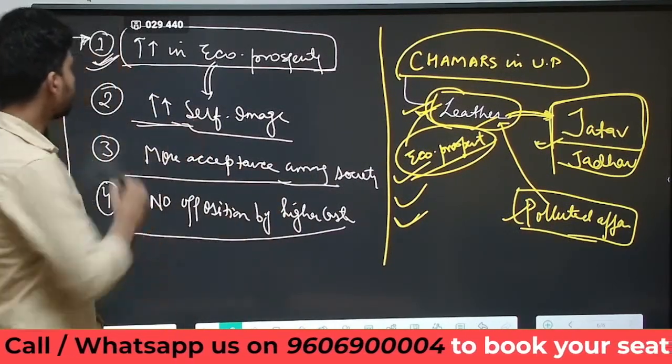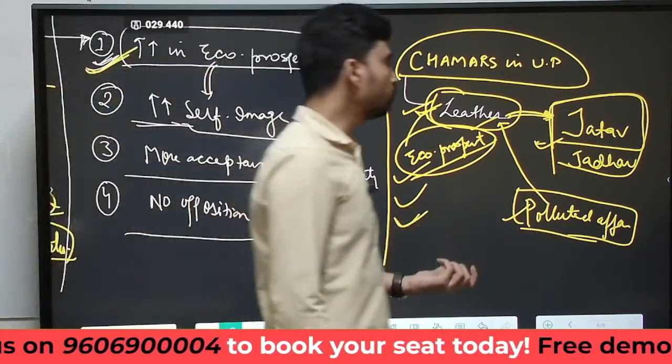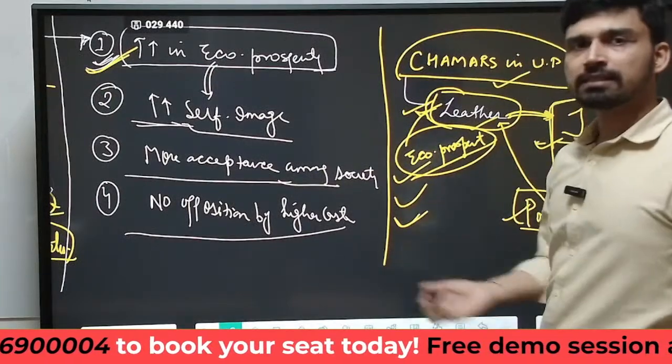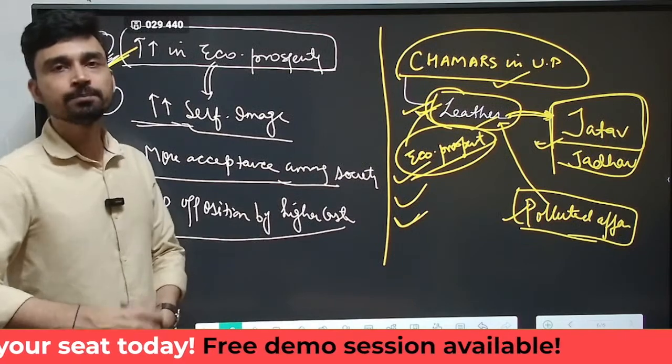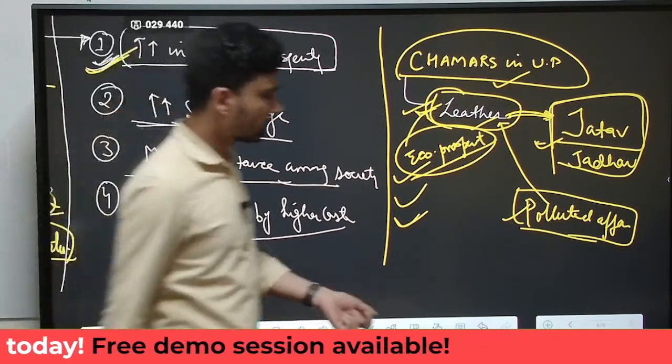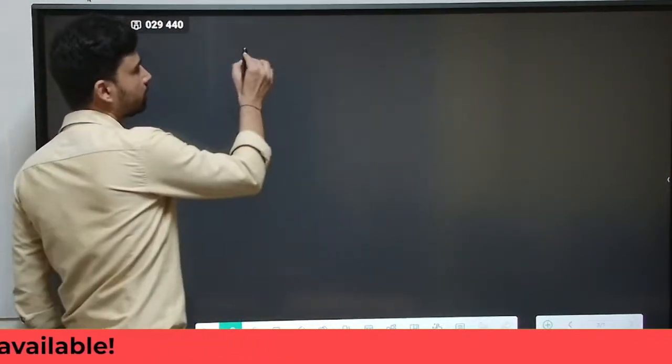So two contrasting examples we have seen in the same state, where once Sanskritization has failed to achieve its objective, and once Sanskritization has been able to achieve its desired goal. So that is about the examples and case studies of Sanskritization and how it has helped in achieving social status.